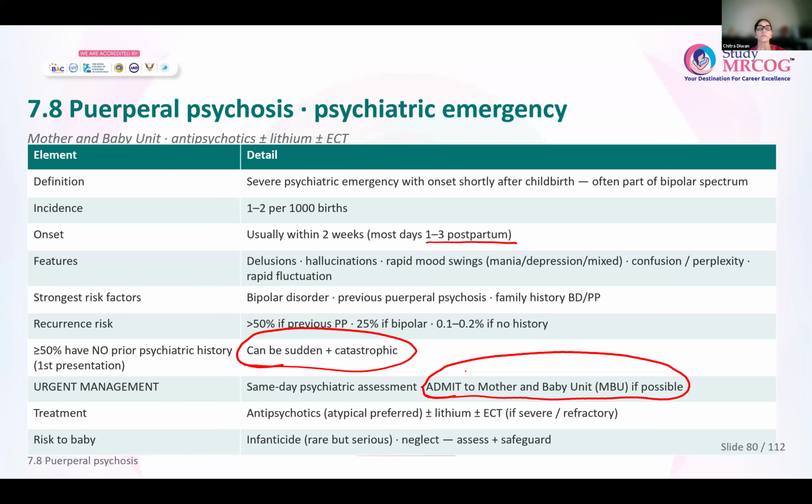Treatment is antipsychotics. Atypical ones are preferred, like we saw, quetiapine, plus or minus lithium, if you want a mood stabilizer, and ECT. If they are not responding to your antipsychotics, not responding to lithium, then sometimes electroconvulsive therapy is also given to these women. The baby is at very much of risk because thoughts of infanticide could be there for the mother. Plus the mother can neglect the baby. So you have to make sure that child services are involved and the baby is under safeguard.